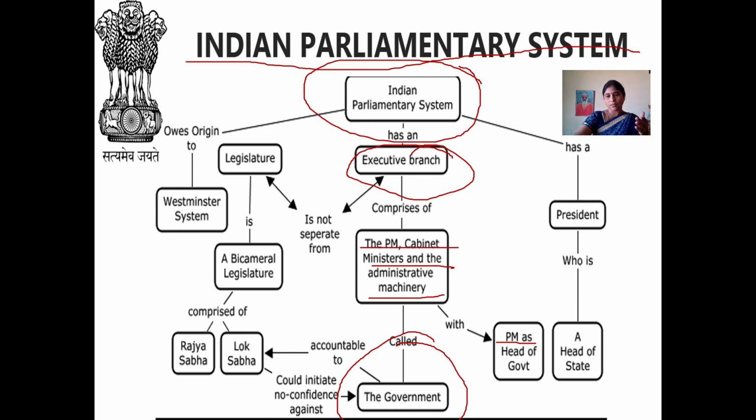If they are not willing to pass the bill, they can consider minimal changes in that bill and send it again to the Lok Sabha. So Lok Sabha and Rajya Sabha together we call a bicameral legislature system.